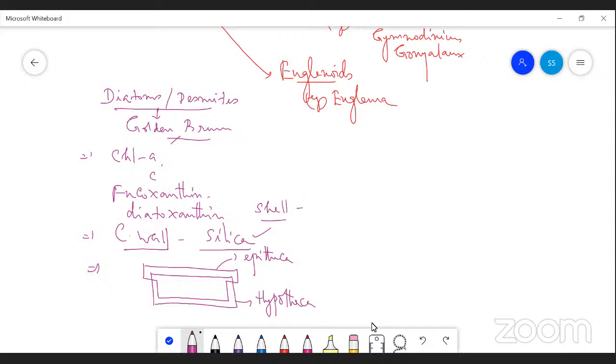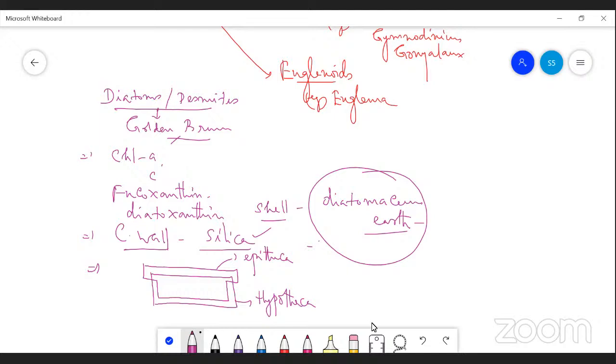This siliceous shell piles up one above another to form a heap called diatomaceous earth. Diatomaceous earth is used as a cleaning agent in toothpaste and in metal polishing. It is also used for the filtration of alcohol, antibiotic filtration, and for making soundproof rooms.